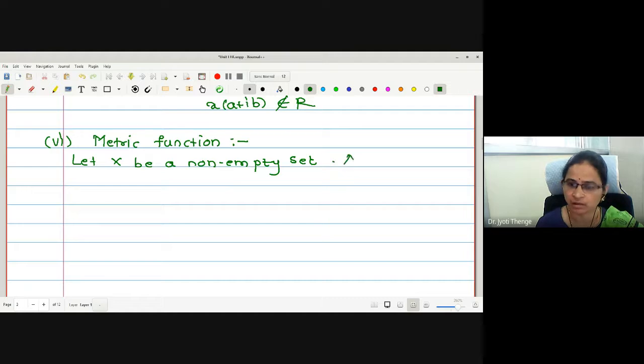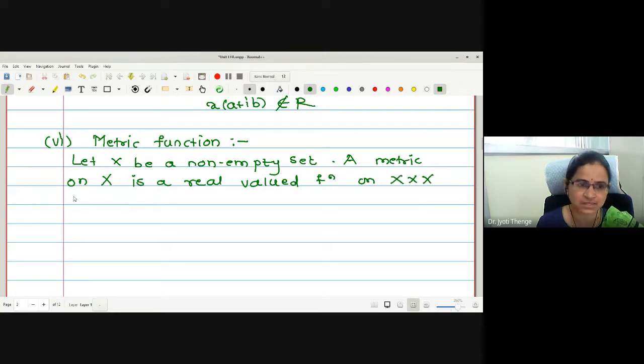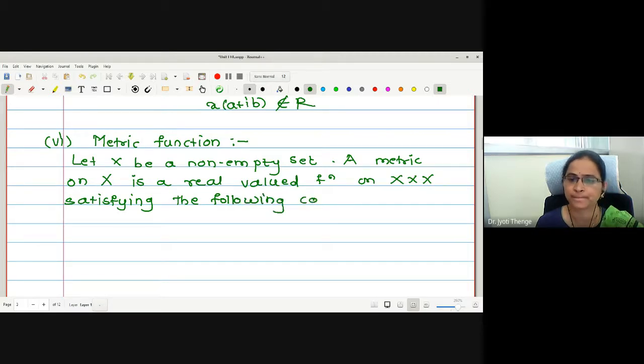What is the meaning of the word metric? Do you know? Distance. Yes, it is the distance. A metric on X is a real valued function on X cross X satisfying... I think we have discussed metric in detail once, no?